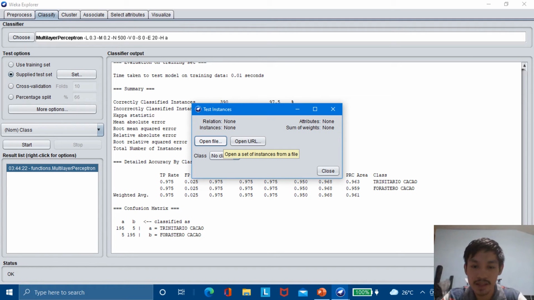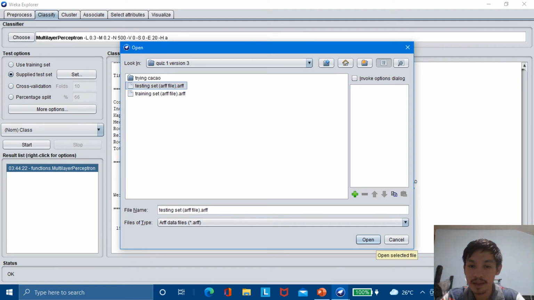Then click on the set button. Click on the open file. Open a set of instances from a file. We will open the saved testing set in ARFF version earlier. Let's click on the testing set and now we will open it.